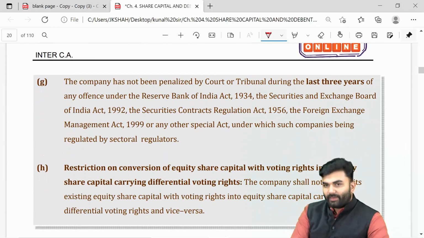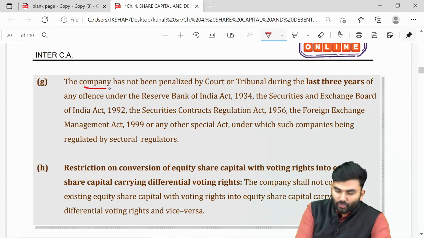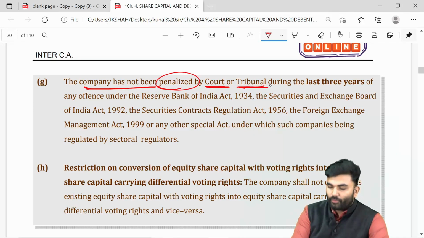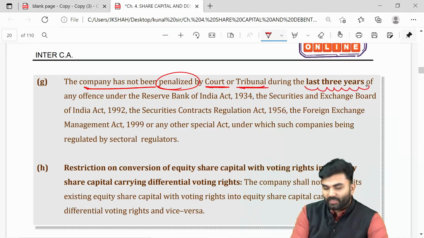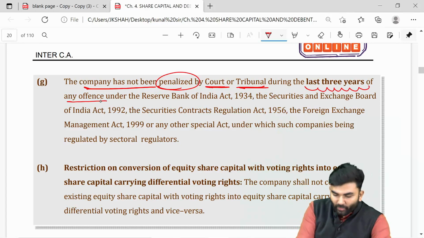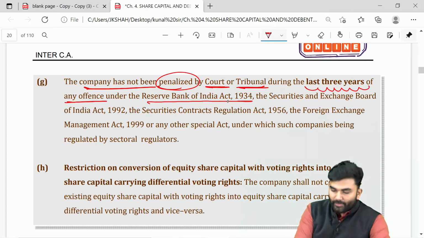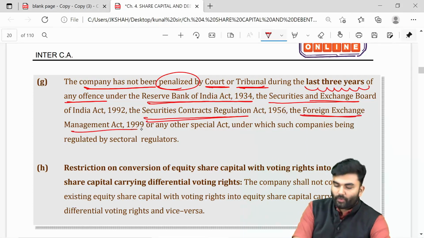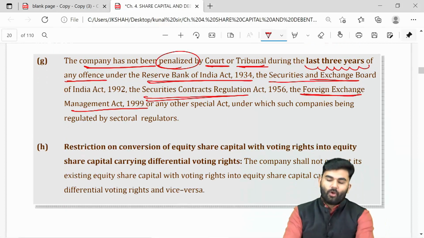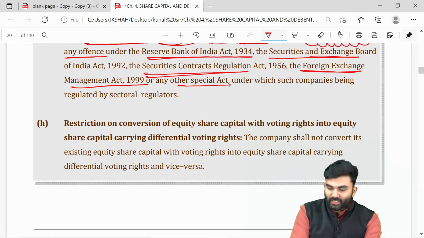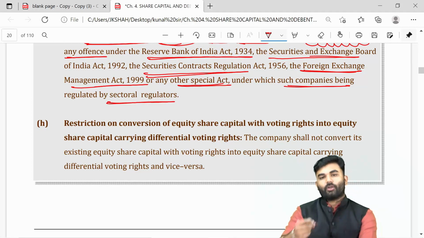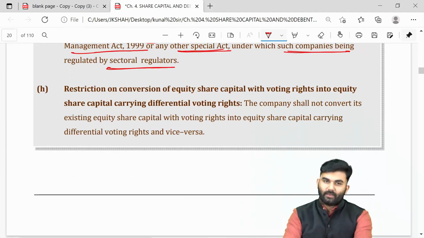The lawmaker over here has said that the company should not be penalized either by the court or tribunal during the last 3 years under any offence either towards RBI Act or towards SEBI Act or towards Securities Contract Act or towards Foreign Exchange Management Act or any other special act under which the company is being regulated by sectorial regulators.